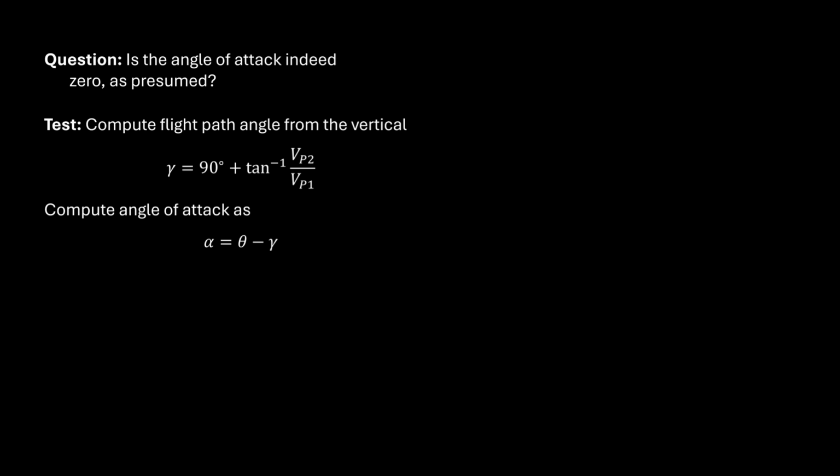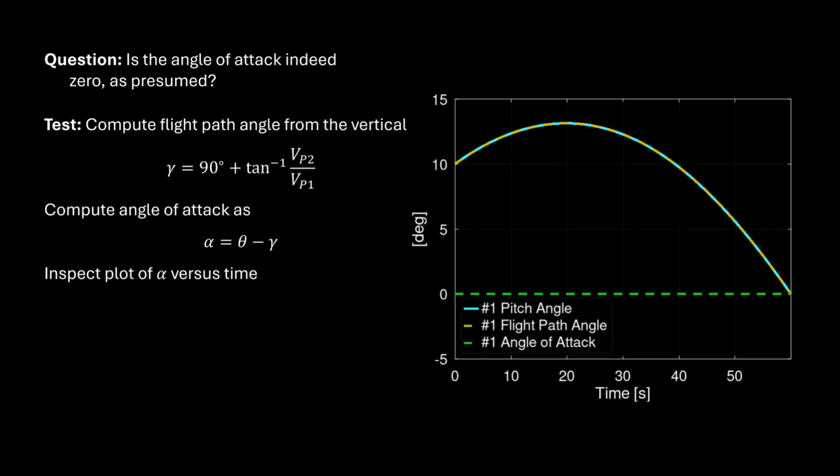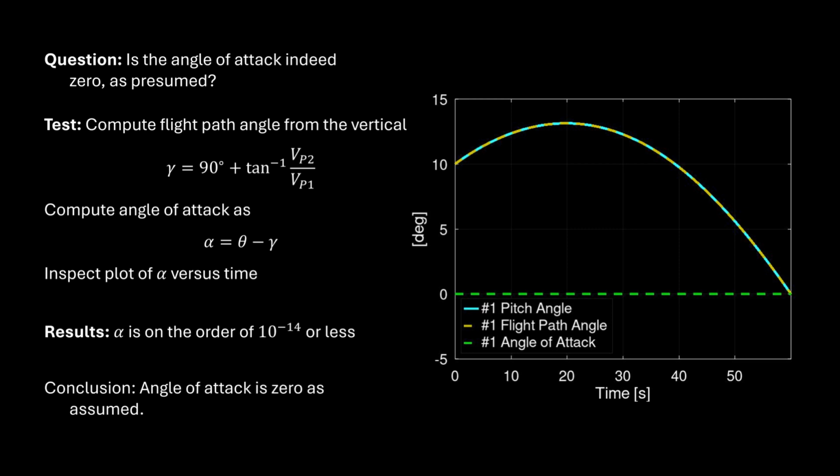Finally, we plot the angle of attack versus time. Now, since the guidance laws produce similar results, we only plot results for our derived guidance law, number 1. The curved lines are the pitch and the flight path angle. They overlay so that the dashed green line is the angle of attack steady at 0. And indeed, angle of attack is nearly double machine precision at 10 to the minus 14. So we conclude that angle of attack is 0 as we assumed.